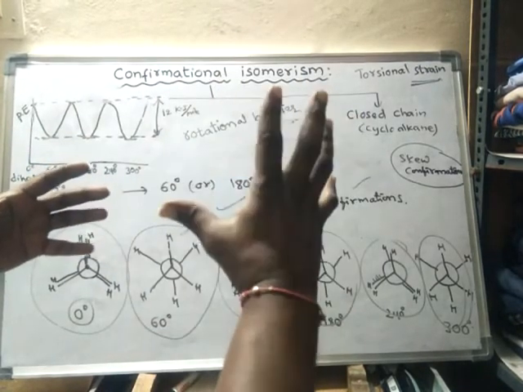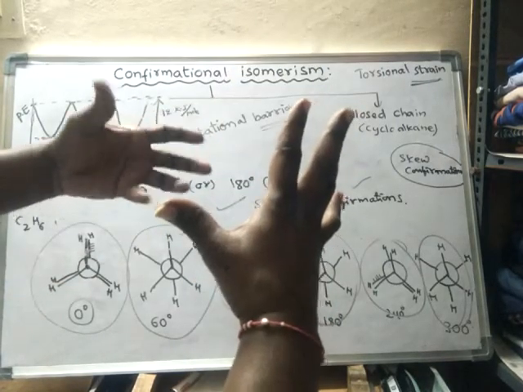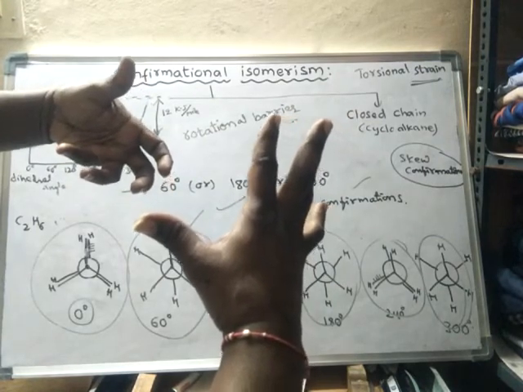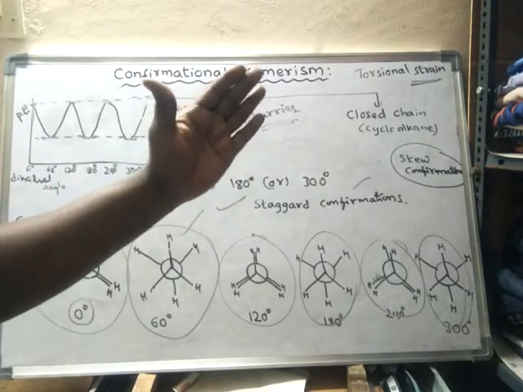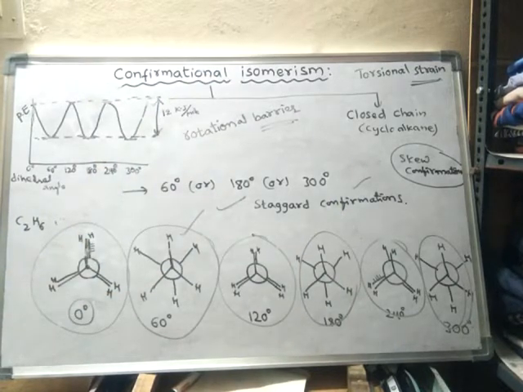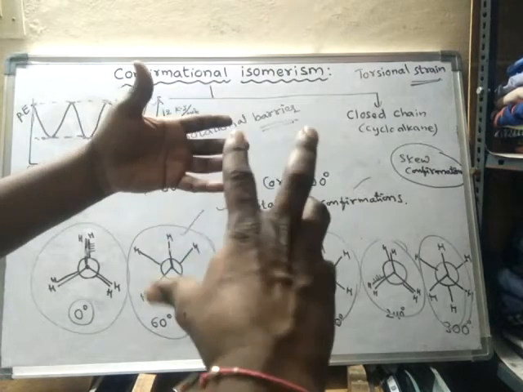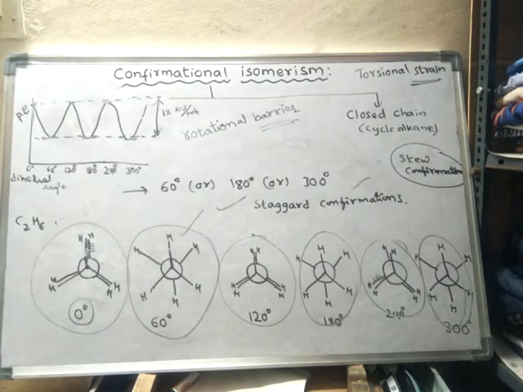If the atoms of the first carbon are fixed, the atoms of the second carbon will move. Don't think that only the back carbon will rotate. We may fix the back carbon and rotate the front carbon also. Even this carbon and this carbon both will keep on rotating. In order to understand the structure, I am simply fixing one carbon and rotating the other carbon, but both carbons will keep on rotating.